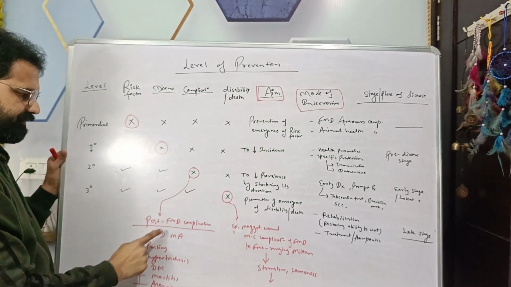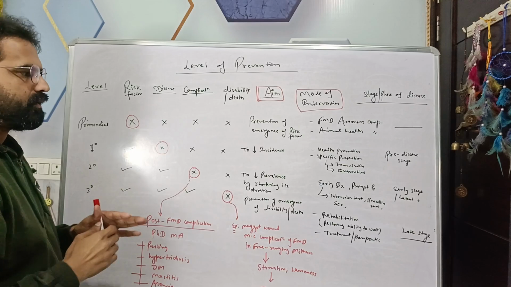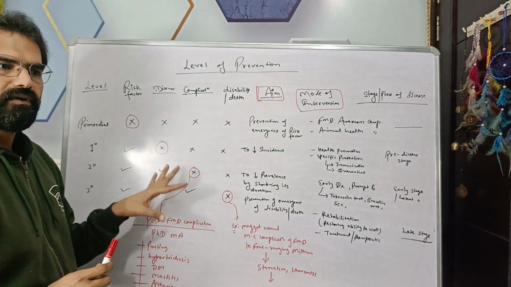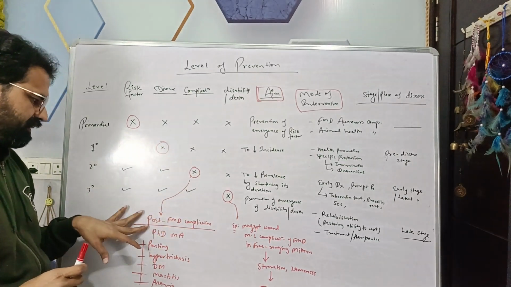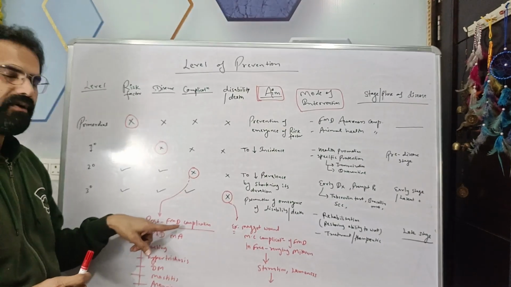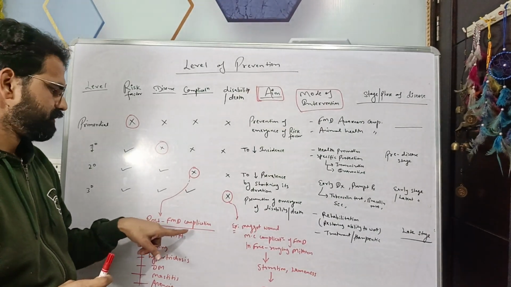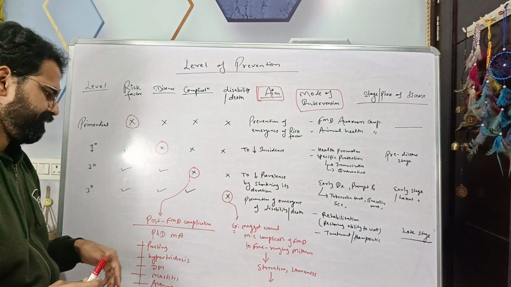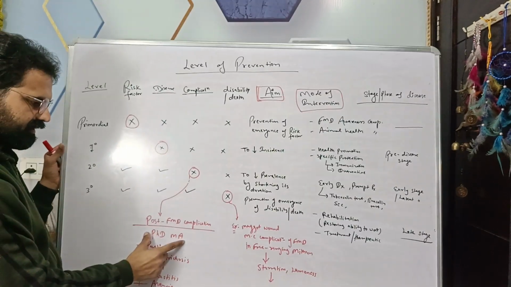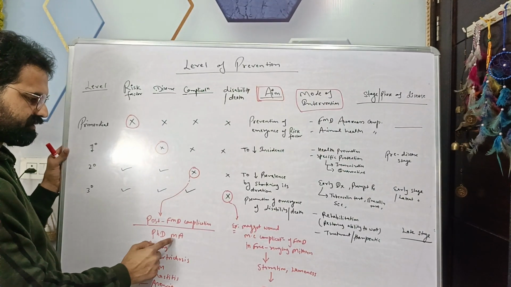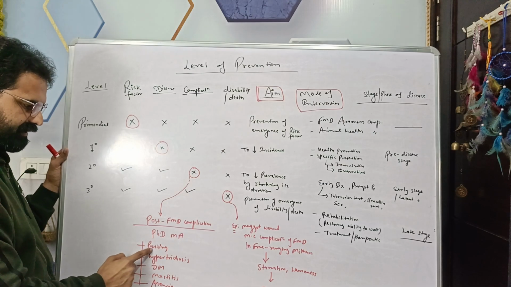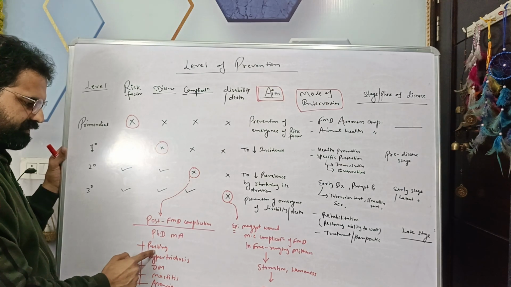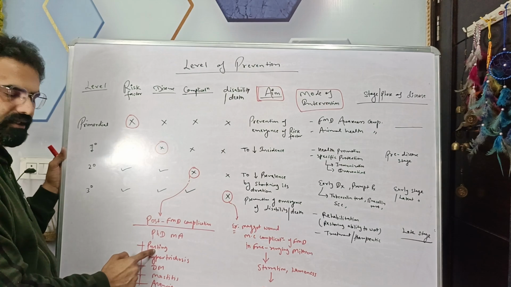For example, in case of FMD, once the animal recovers from the FMD, still there are some post FMD complications, also known as sequel to FMD. These can be remembered by mnemonic PhD and MA. Panting, because of impairment of the thermoregulatory centers.